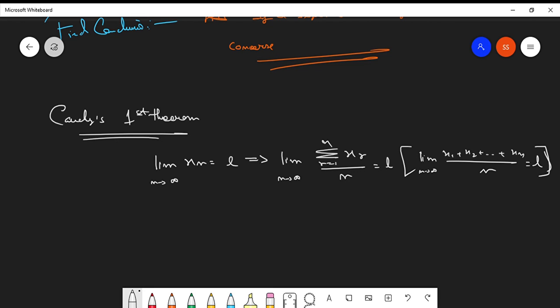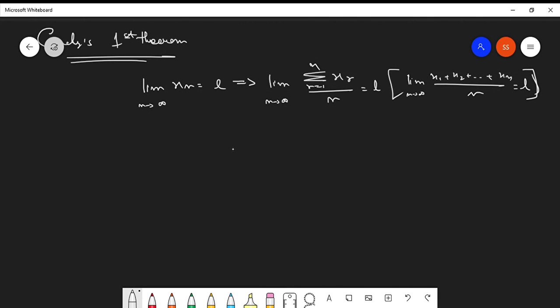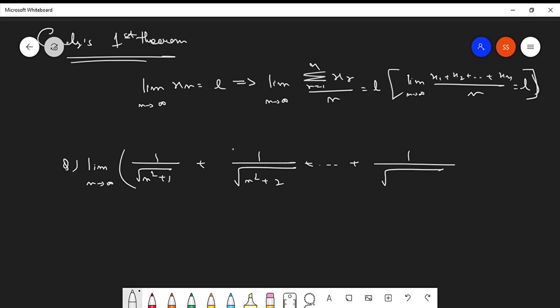Okay, let's take a simple problem, and this is a very common problem also. Suppose we are given this limit n tends to infinity of 1 over root of n square plus 1, plus 1 over root of n square plus 2, and this summation continues till 1 over root of n square plus n. Now see what is the common intuitive idea which you get from these limits.